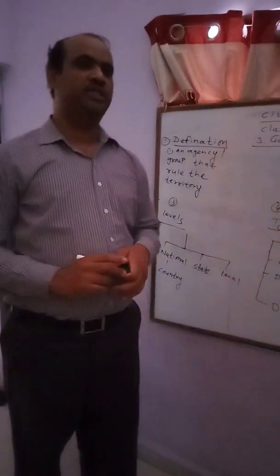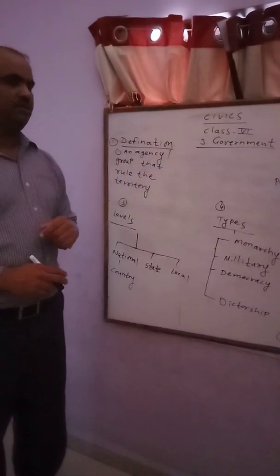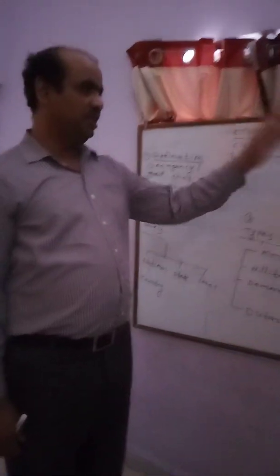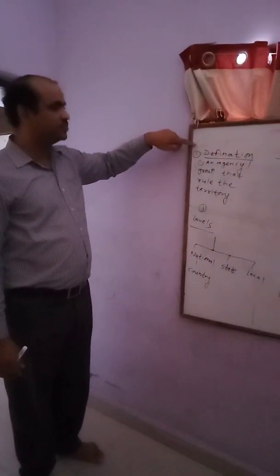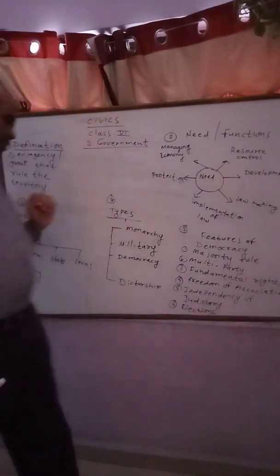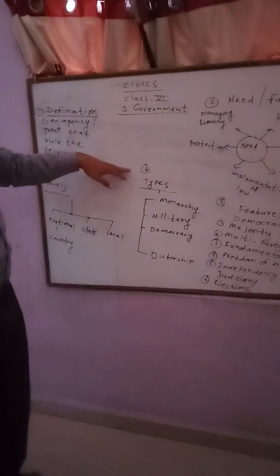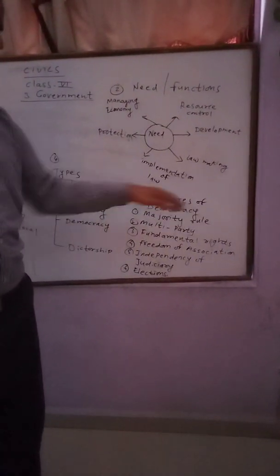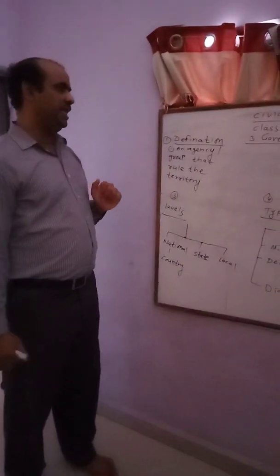Today, I am going to talk about Civics class 6th, third lesson, that is government. In this lesson, we are going to learn some of the major concepts. The first concept is the definition of the government. Then we are going to talk about the need or the functions of the government. Then we are going to discuss the levels of government. Afterwards, we are going to discuss the types of government. And at last, we are going to discuss features of democracy. So let's begin. We'll take it point-wise.